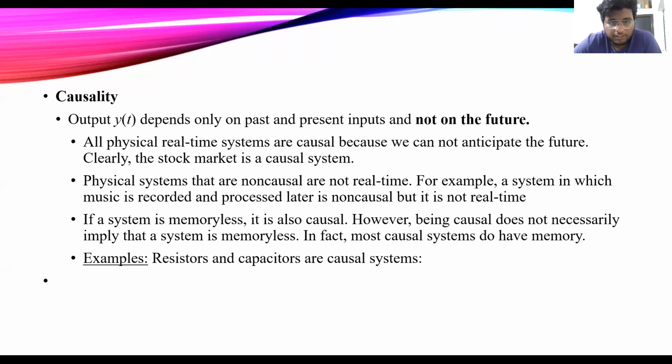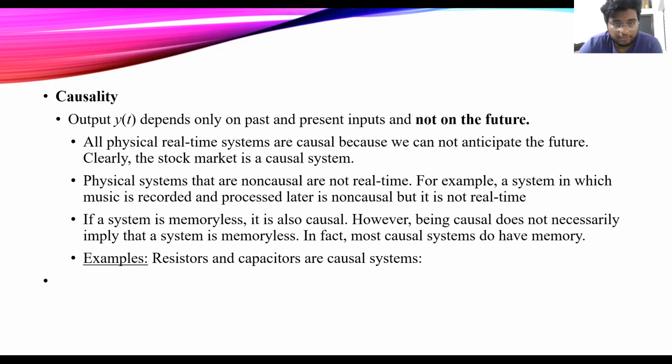A continuous time system is one which transforms continuous time input signals into continuous time output signals. Amplifiers, filters, integrators, and differentiators are examples of continuous time systems. A discrete time system is one which transforms discrete time input signals into discrete time output signals: y of n is equal to T of x of n. Microprocessors, semiconductors, shift registers, etc. are examples of discrete time systems.